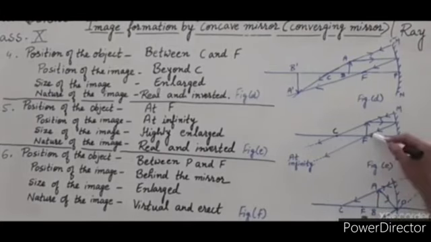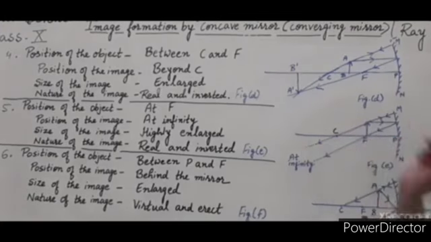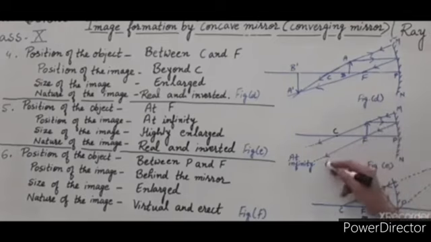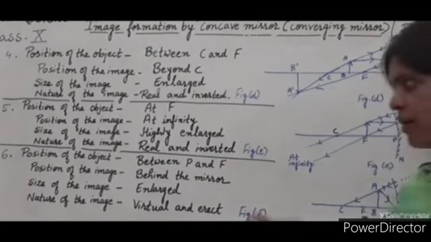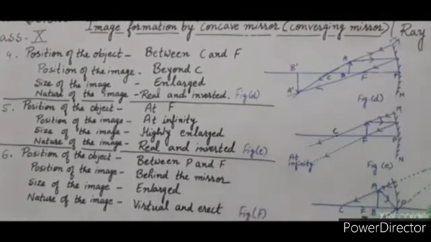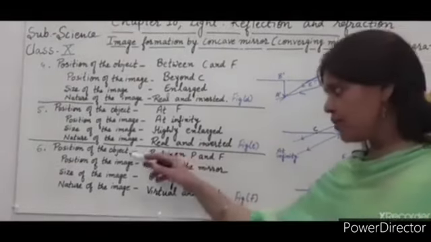So, when the object is placed at F, the image is formed at infinity. This is the reverse of the first case. In the first case, the object is at infinite distance and image formation takes place at the principal focus. And here, the object is at the principal focus and image formation takes place at infinity. Now the next, the sixth case, when the object is present between the principal focus and the pole of the mirror. This is the sixth case.